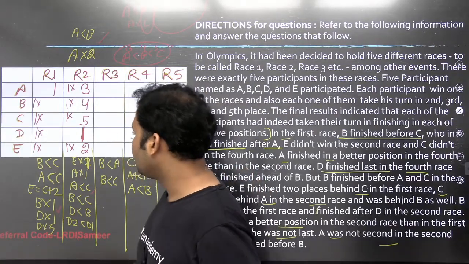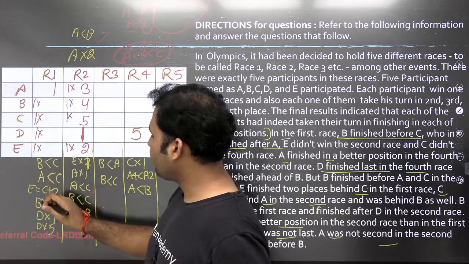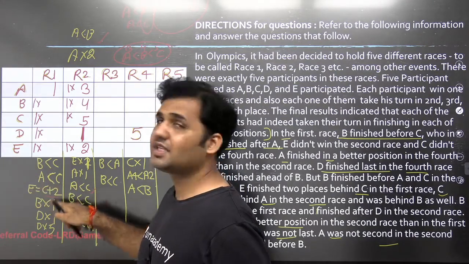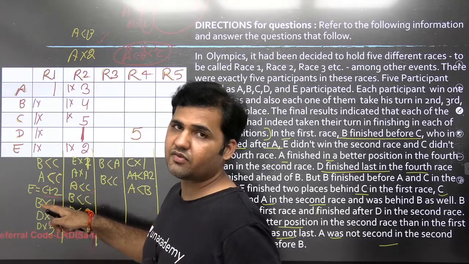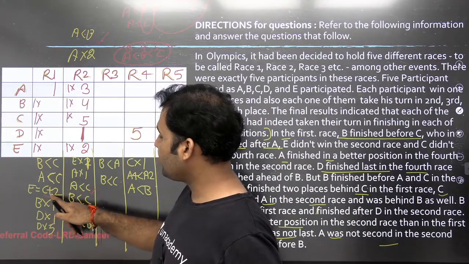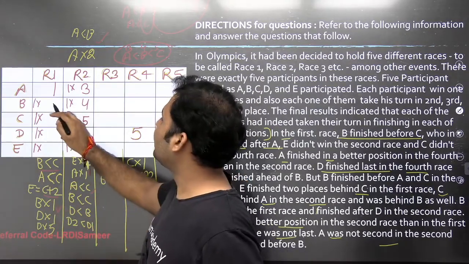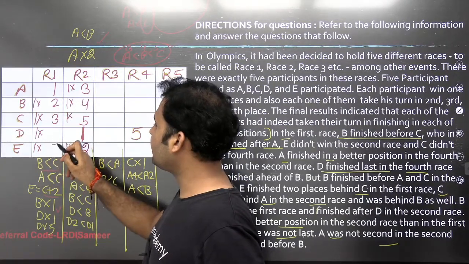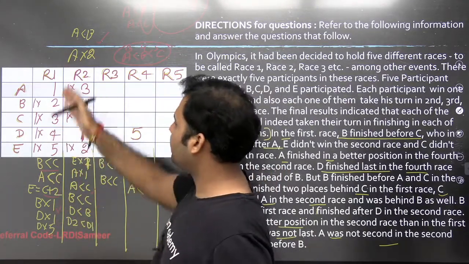Now let's look at the remaining persons. Now you see that B is better than C and the rank of E is C plus 2. So if I give rank 4 to C, then I'll have to give rank 6 to E, which is not possible. So the rank of C has to be less than 4. That means it can be either 2 or 3. But it has to be higher than B because B is finishing before C. So B can be given rank 2 and C can be given rank 3. That's the only possible combination. Now E will be given the rank 5, C plus 2, and D will be left with 4. So we now have the ranks of race 1 also.